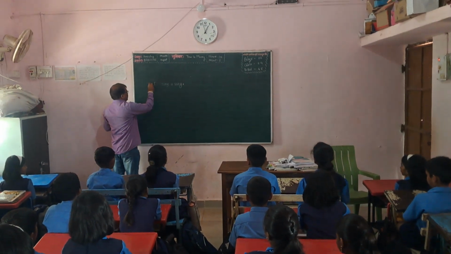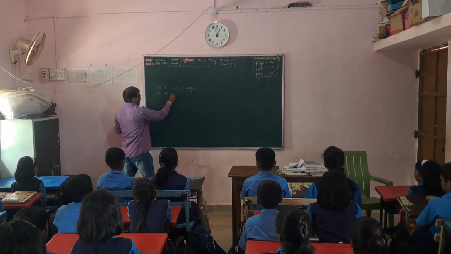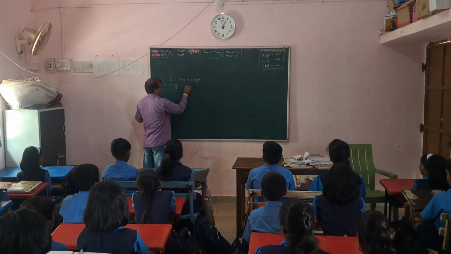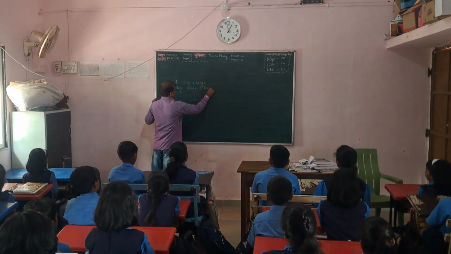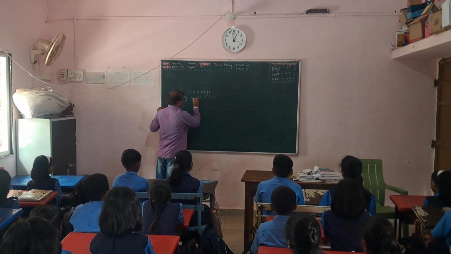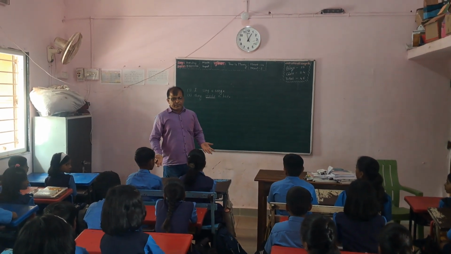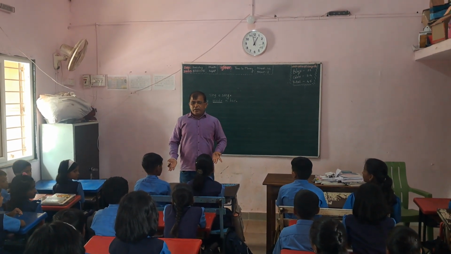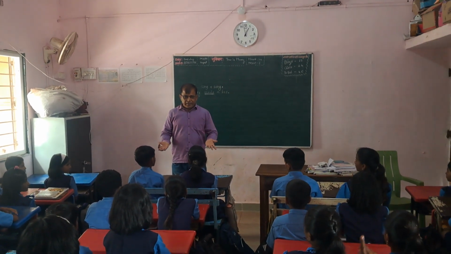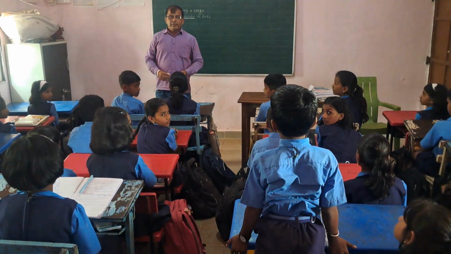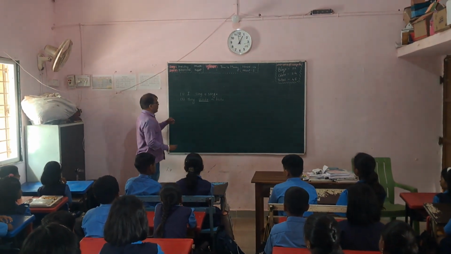The answer is correct. Second: They made a hut. Here made is a verb. They made a hut. What tense is it? Made a hut, the action is completed. It is the past tense.